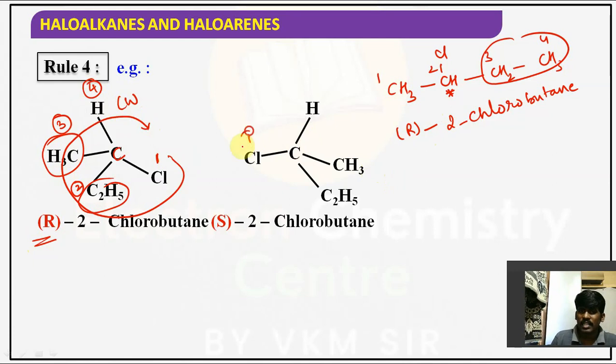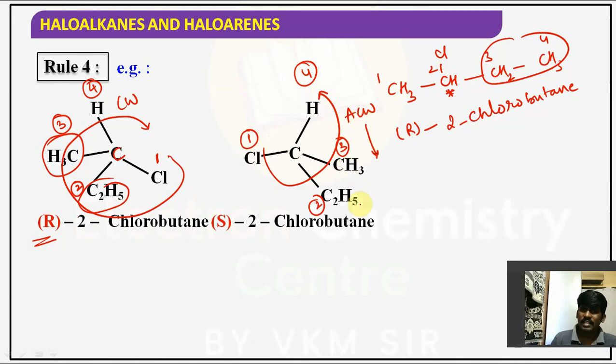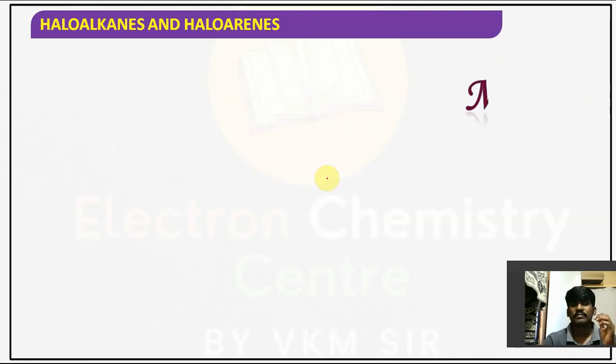Now if you check the mirror image, 1, 2, 3, 4. 1 to 2, 2 to 3, 3 to 4. This is the anti-clockwise direction, so obviously what will you give? S. S-2-chlorobutane. Understood the point, guys? Is it clear for you? This is the way to name a compound based on RS configuration.